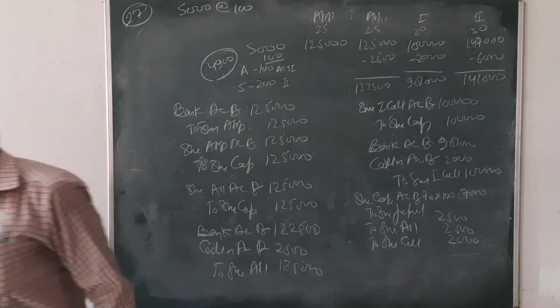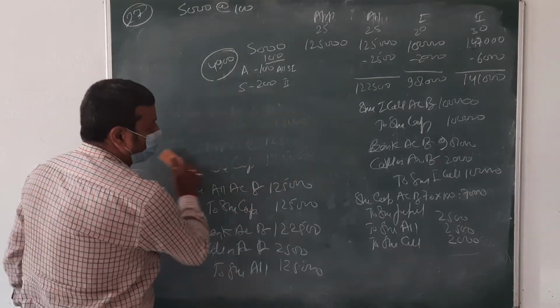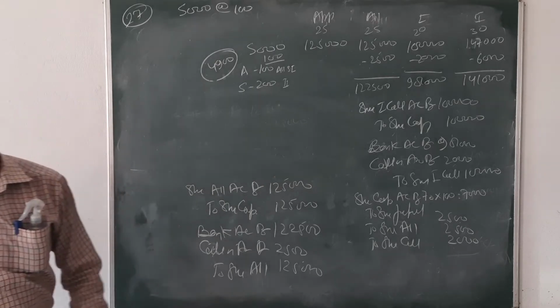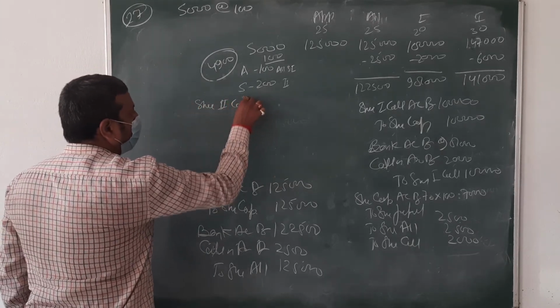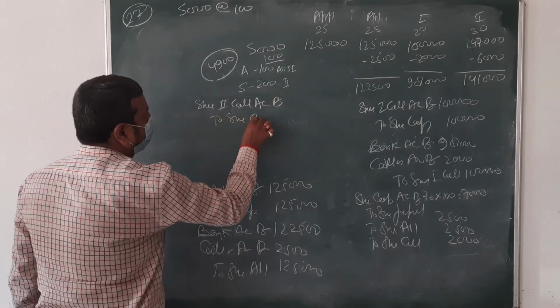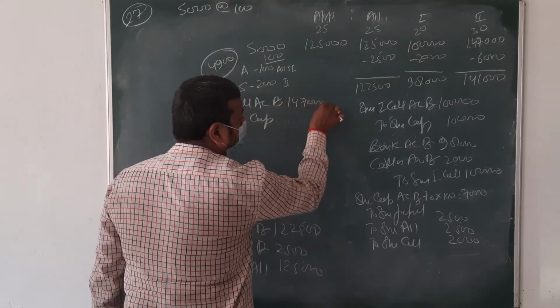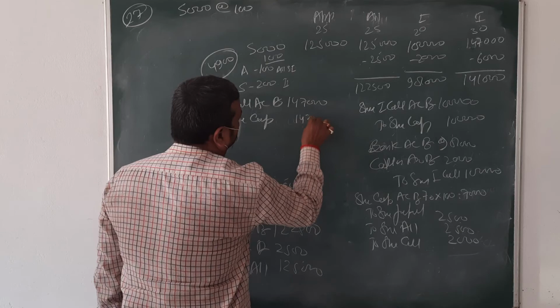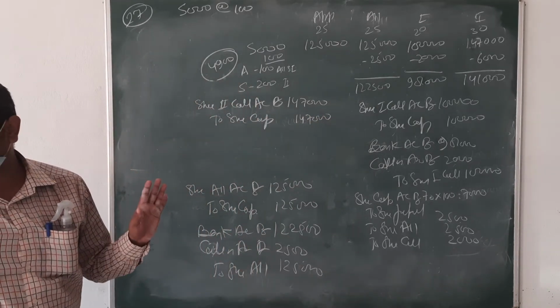Then we are going to make the second call. Just see how we are going to call. Share second call account debit to share capital with the amount of 1,47,000. Okay? Clear?